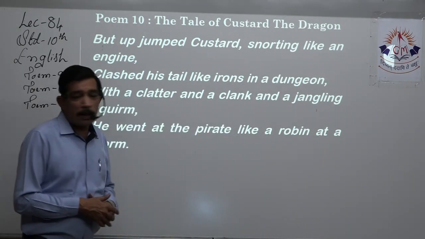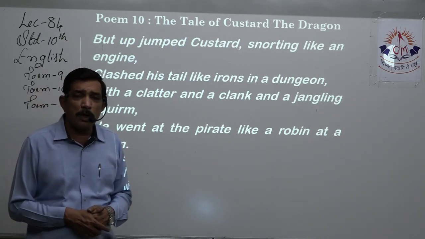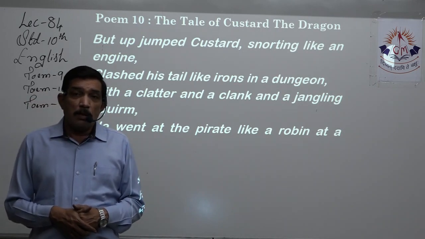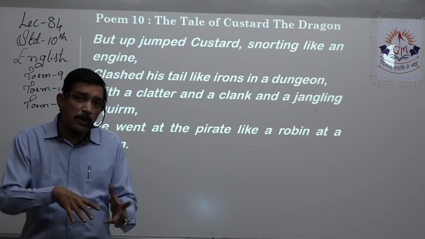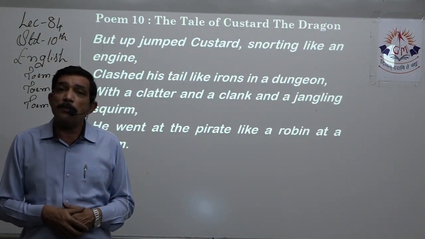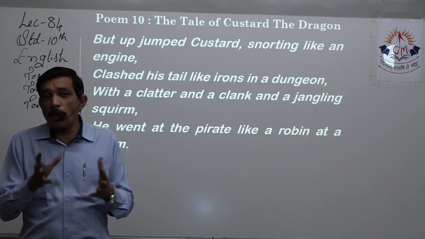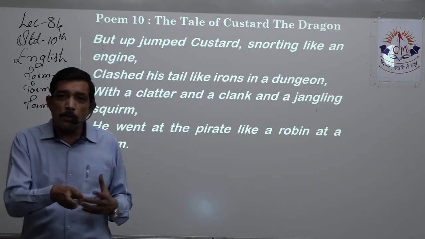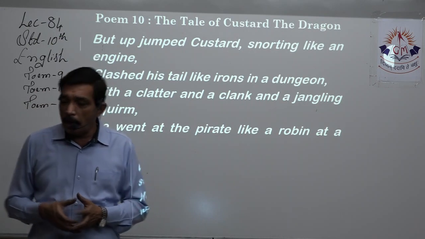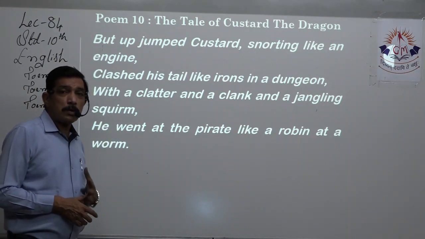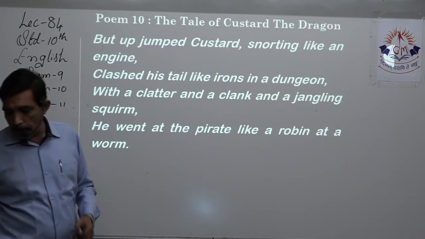He went at the pirate like a robin at a worm. Yes, robin. It's a small, beautiful bird, right? But it pounces on the worm. It sees a worm, it flies over there and instantly catches that worm. Same way here, the dragon is compared with a robin who is very watchful for a worm, right? It goes over there and just gobbles up the complete worm, eats away that complete worm. Same way, the dragon is also compared. He went towards the pirate as if the pirate was food for him.